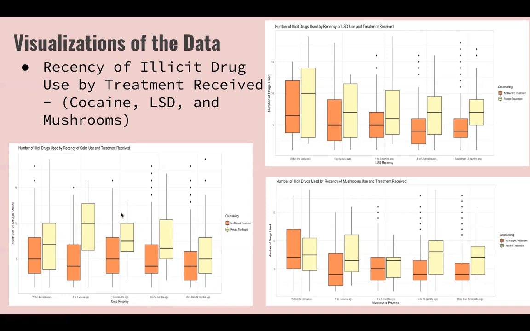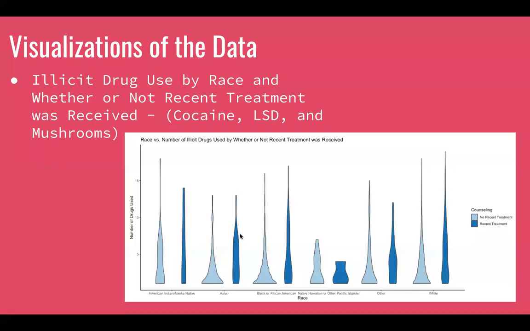But this is also interesting because over time, the number of total illicit drugs used decreases for each drug. But those in counseling have oftentimes used more drugs than those who have not received counseling, which is something else that's interesting to note. And then finally, we used a violin plot to show the different number of illicit drugs used by race.